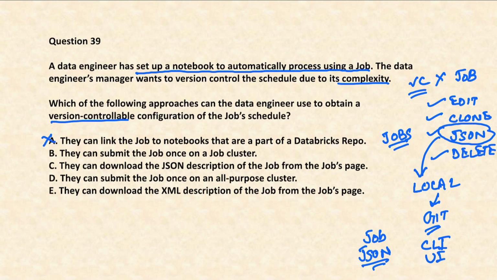They can link the job to the notebooks that are part of the Databricks repo. They can summarize the job, no, or run it once on a cluster, no. They can download the JSON and they can submit the job once on an all-purpose cluster. No, they can download the XML description, which is not there. It has only the JSON description. So the correct answer for question 39 is C.